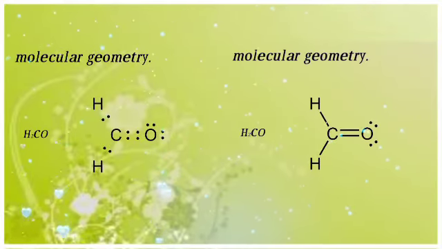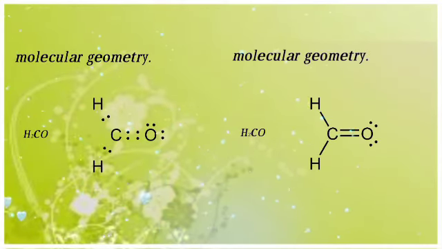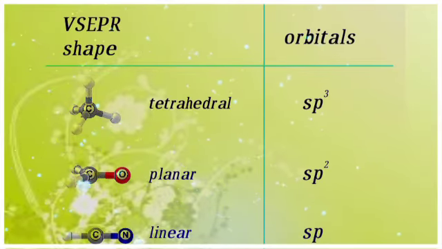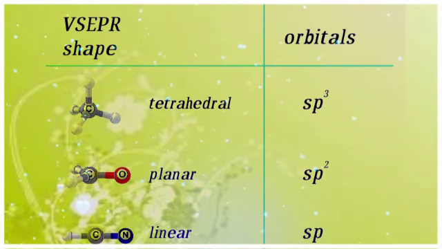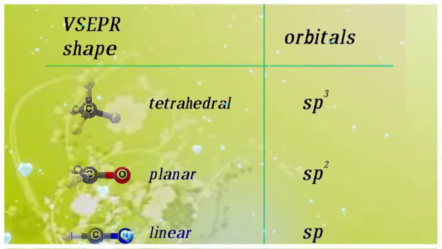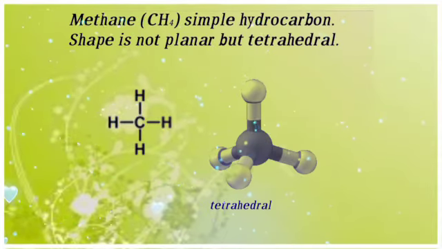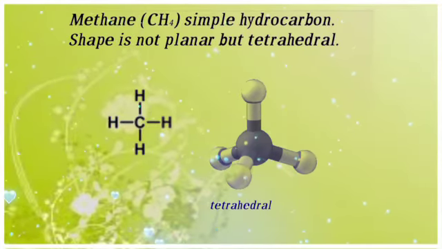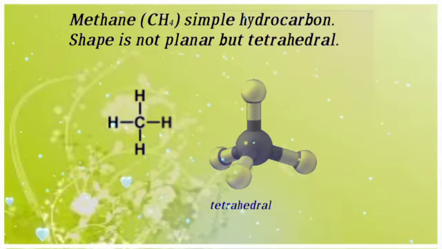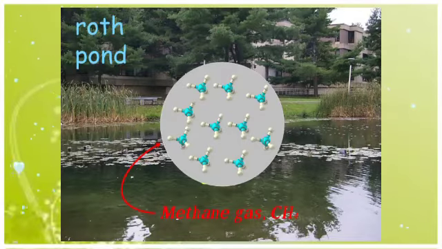The molecular geometry of H2O is given here, and again the molecular geometry of H2O. Shape and orbitals: tetrahedral is sp3 orbitals, planar is sp2 orbitals, linear is sp orbitals. A simple hydrocarbon shape is not planar but tetrahedral. Here is the diagram of CH4, methane. Sigma bonds are contained in methane gas.